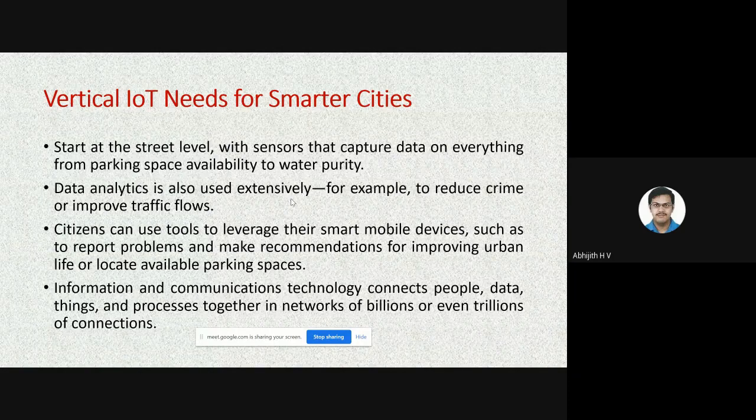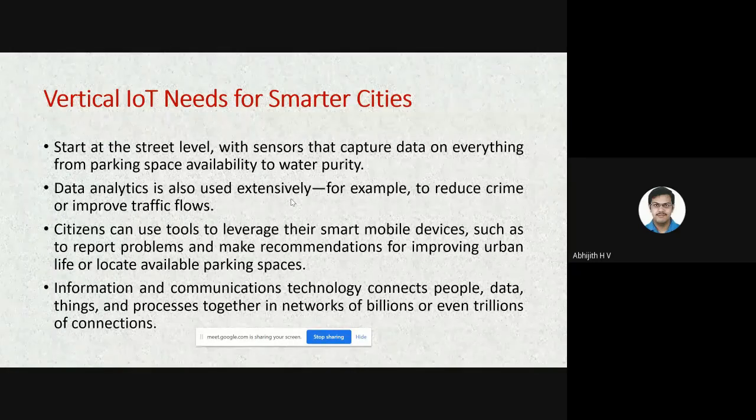Wherever possible, you deploy sensors at the street level. They should be able to sense and report the data. It may be parking space, water purity, or street light, whatever it is. Deploying sensors at the ground level or basic level in order to capture the data is one of the important requirements, or needs, of a smarter city.